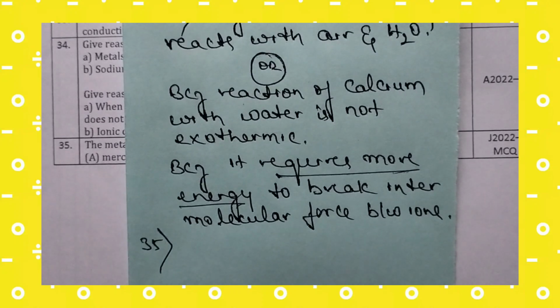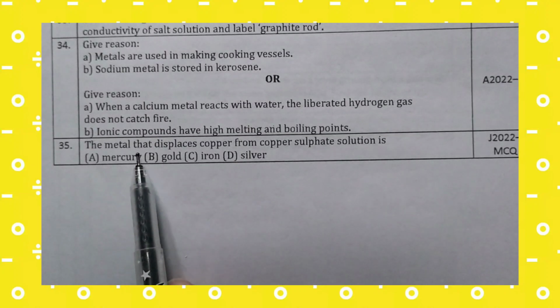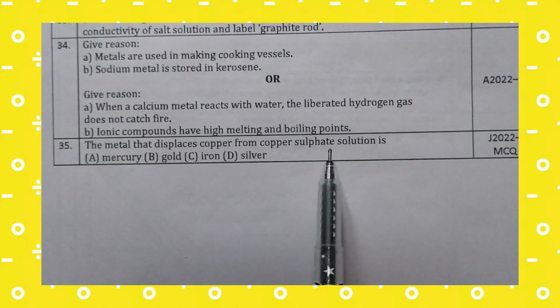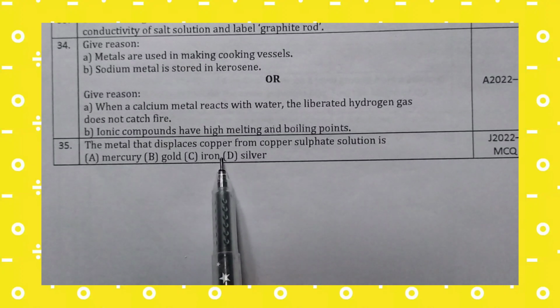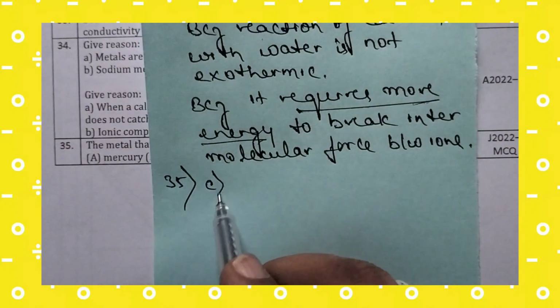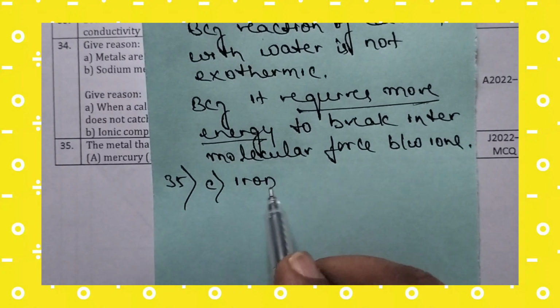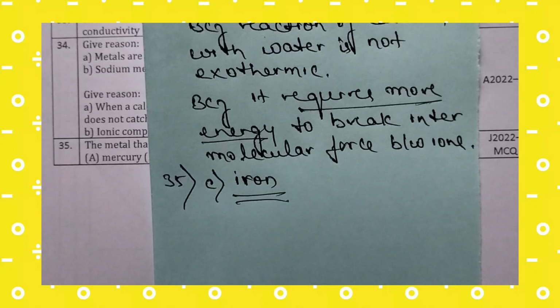Now let us move to the 35th and last question of metals and non-metals of the previous year question paper. The metal that displaces copper from copper sulfate solution is mercury, gold, iron, or silver. The right answer is iron, because iron is more reactive than copper. So the right answer is option C, iron. By this we have successfully completed the metals and non-metals chapter previous year question papers. All the questions have been answered.